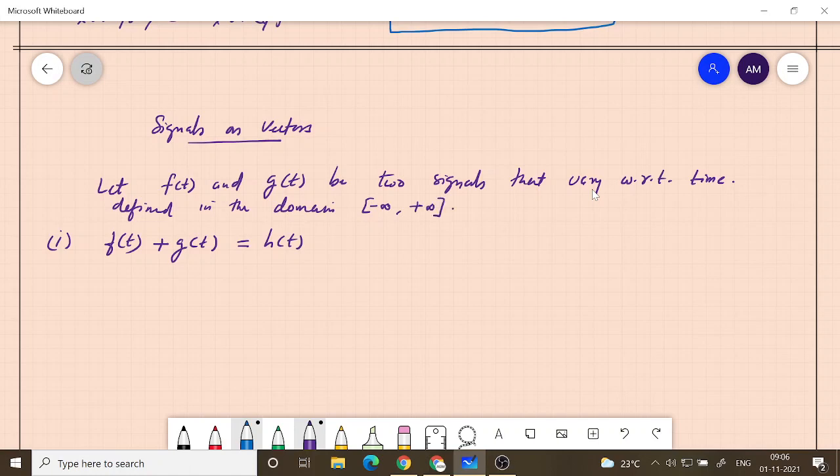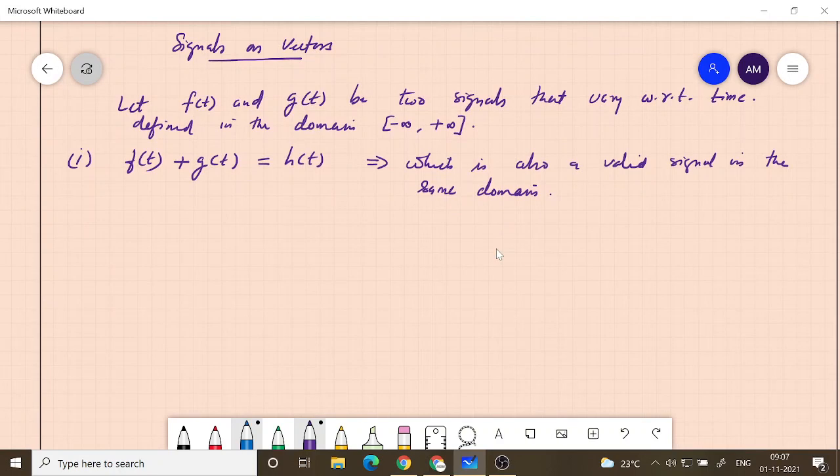Usually time is allowed to take values from minus infinity to plus infinity. So h of t is also a valid function or signal in the same domain. Addition doesn't change the domain in which it is defined. That is quite evident.